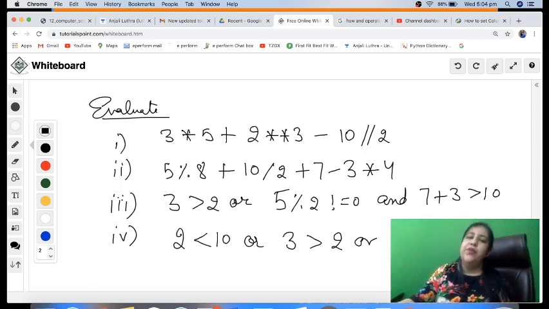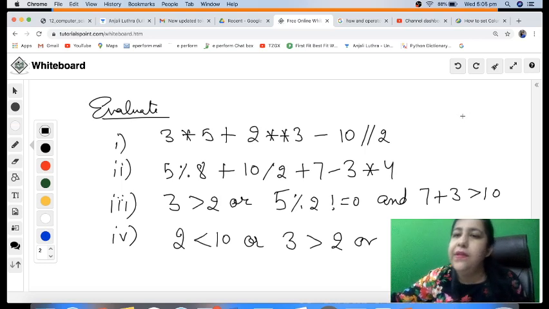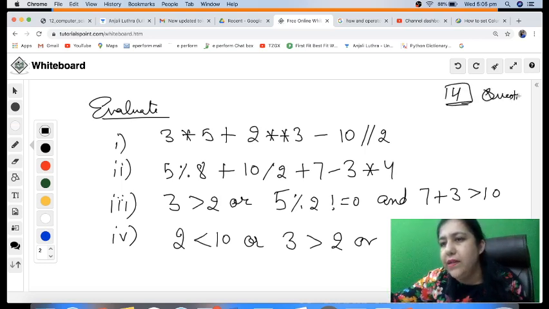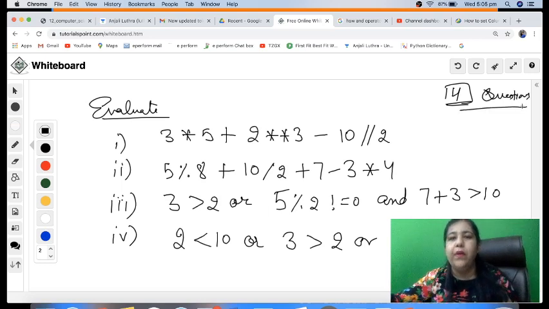Okay, so these are the four questions. This is your homework. So you must solve these 4 questions. Write the answer in the comments below, right?